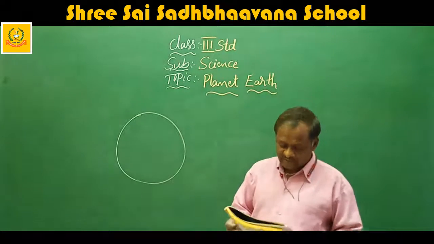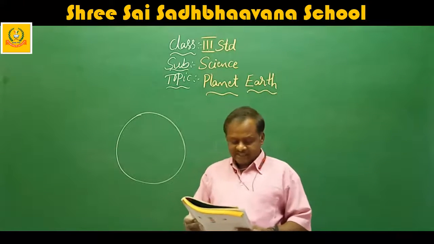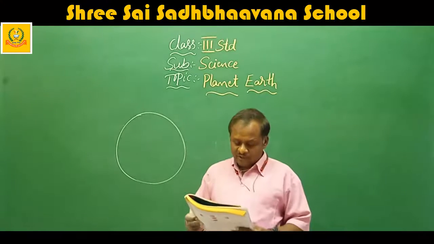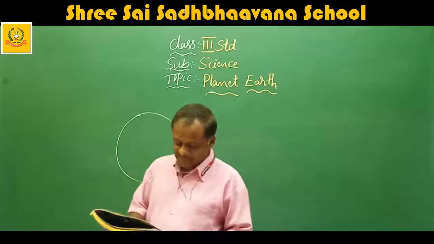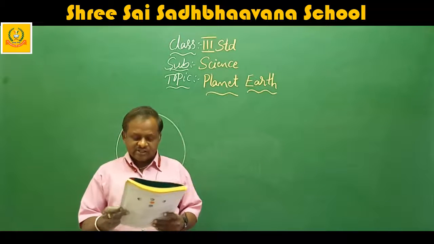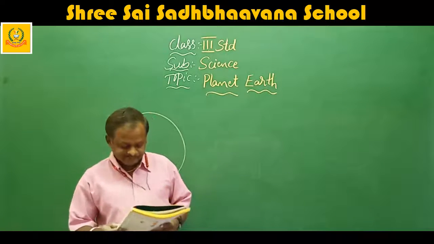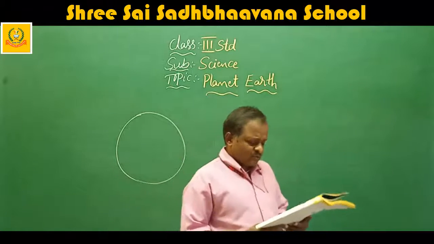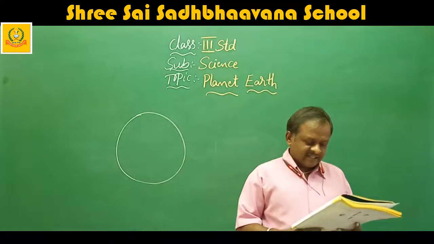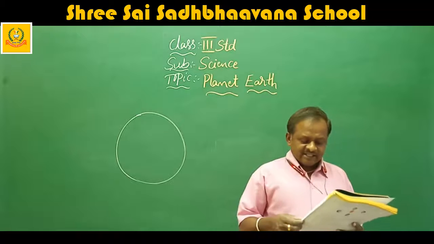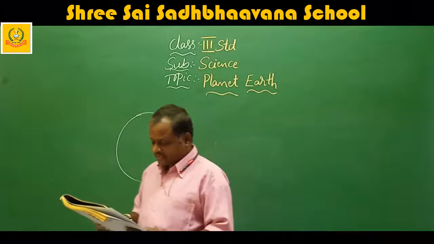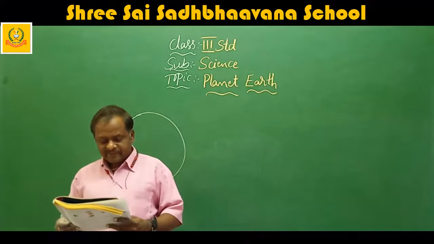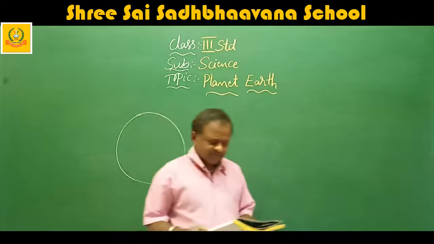According to satellite photographs, the Earth is spherical in shape. The Earth is slightly flattened at the top and bottom and bulges at the middle like a pumpkin. The Earth's shape is also described as a geoid figure. The facts that prove the shape of the Earth is spherical: the satellite photographs prove that the Earth is spherical, and also the fact that you can go around the world by starting at one point and being able to come back to the same point.